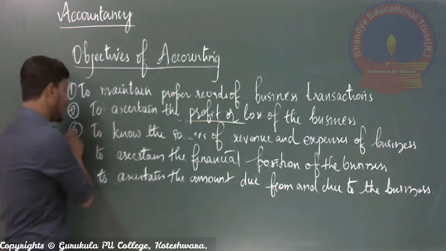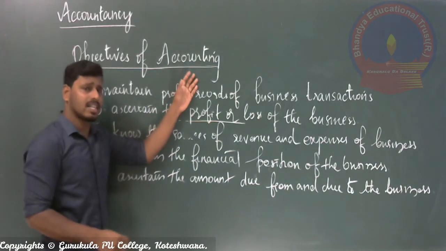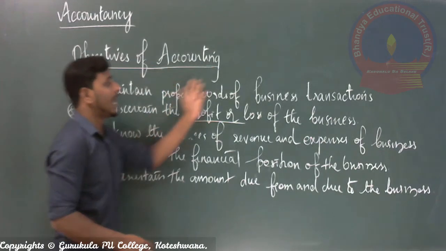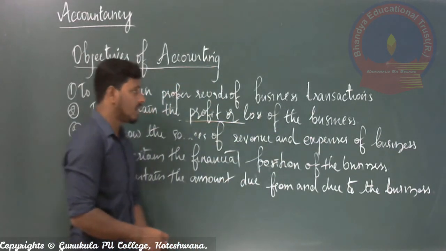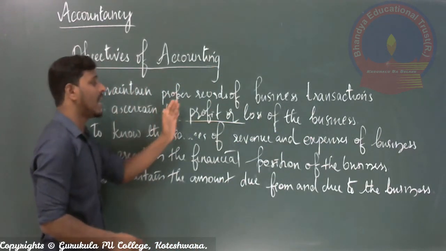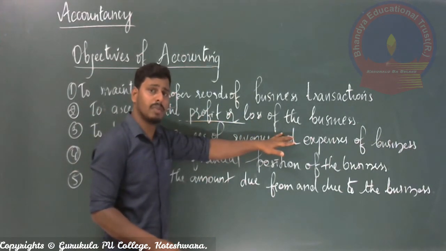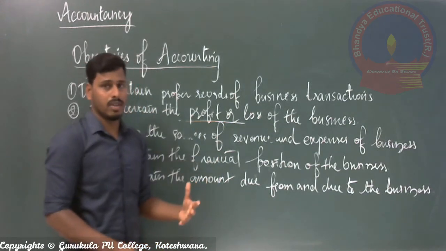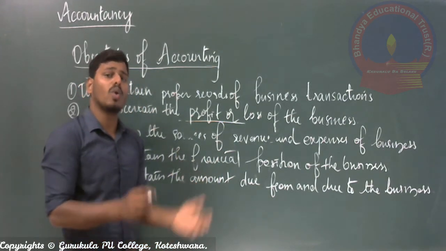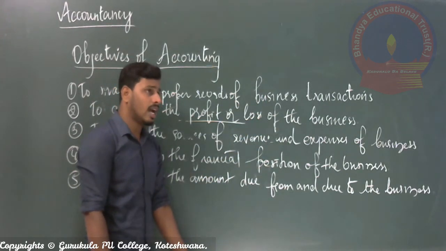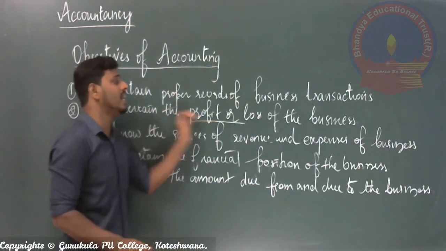And the third one: accounting transactions are not prepared only to record the business transactions, and also not only to ascertain the profit or loss of the business concern, because the success of the activities of the business concern does not depend only on recording business transactions, and also not only on calculating.